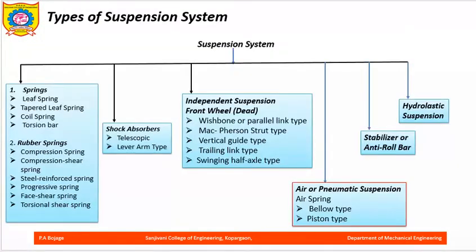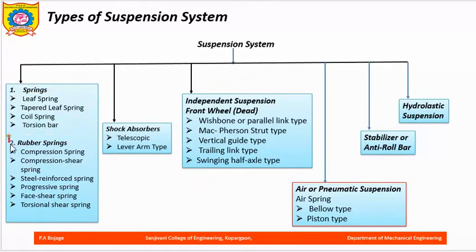So let us classify the types of suspension system. Suspension system is broadly classified into spring type. Again in spring type you have leaf type, coil type and torsion bar.